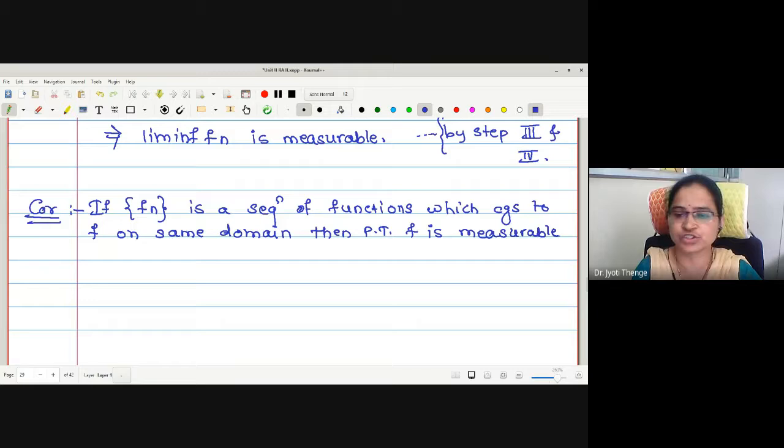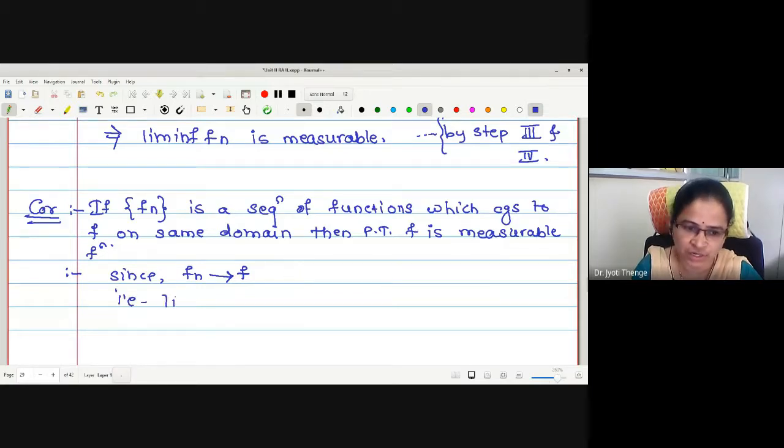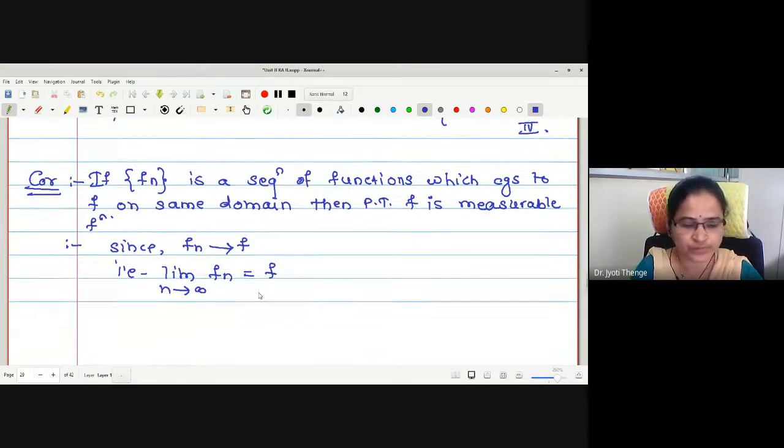That is, the limit function is also a measurable function. This one we wanted to prove. What is given? Since f_n converges to f, that is, limit as n tends to infinity of f_n equals f.